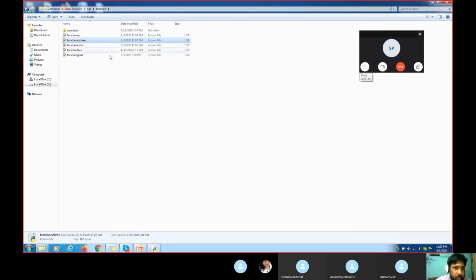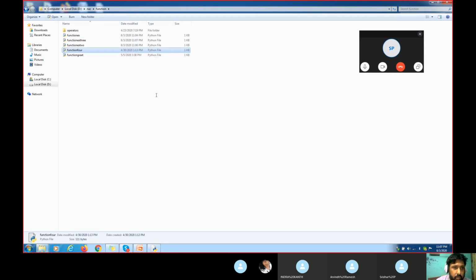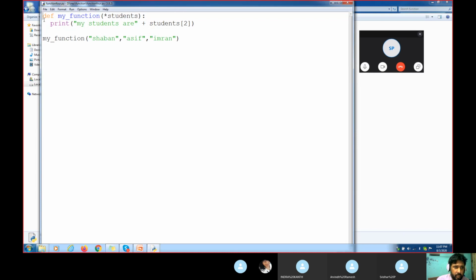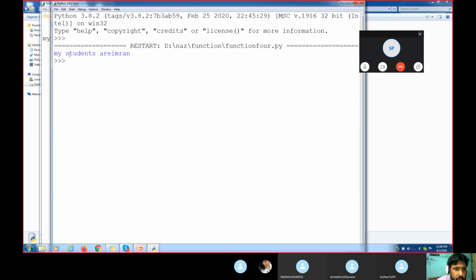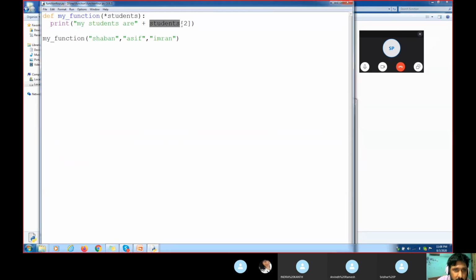Now we'll see one more example, to give you a clearer idea. I think example number 3 is very easy. Example number 4 we are going to now. Defining function student. I want to get student number 2 from the list: 0, 1, 2. I am executing this. I want to get student number 2. I didn't put any student name, but student number 2. That means I'm applying the concept of list inside a function. Are you getting it now? We saw list, the list collection. We are applying the concept of list inside the function.